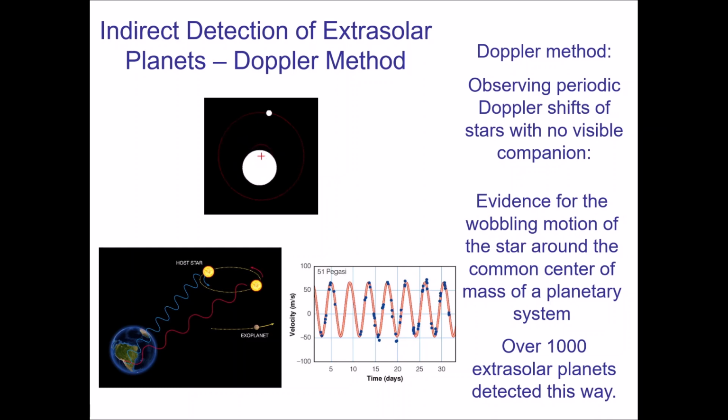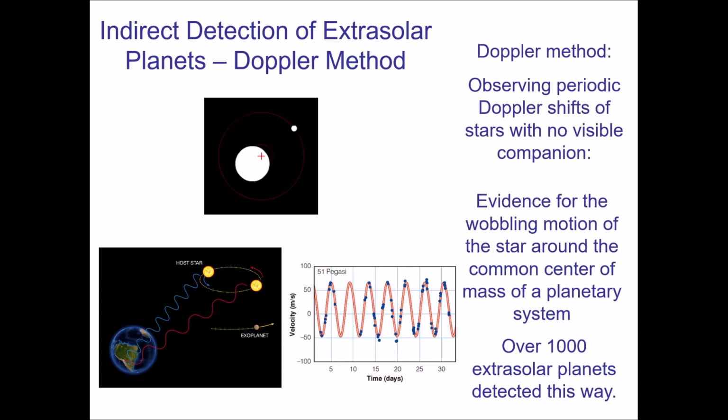This method to date, as of fall of 2023, has discovered about 1,000 planets. Now, this technique is great, but it has massive limitations.